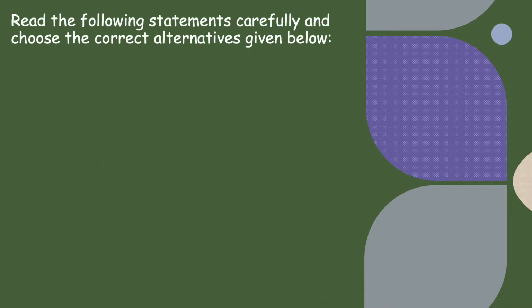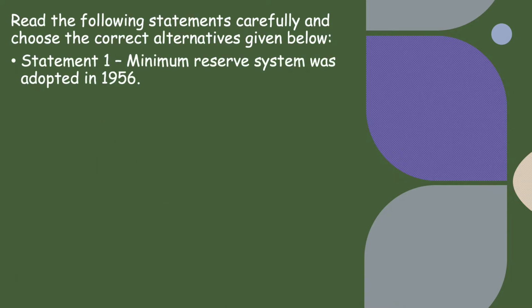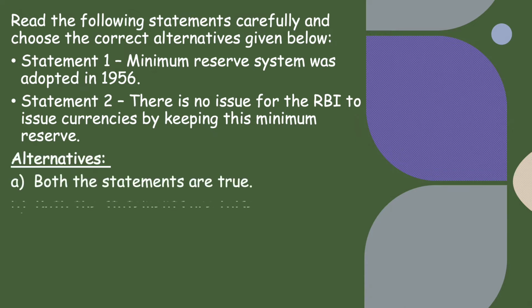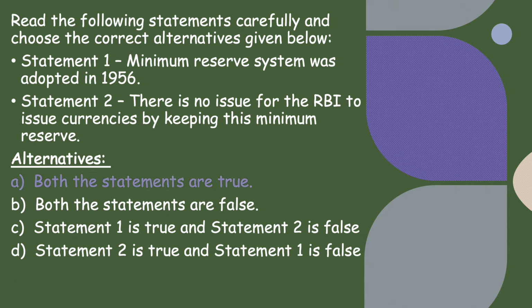Then we have read the following statements carefully and choose the correct alternative given below. Now in these statement questions you just need to identify whether they are true or false. There is no need to establish any reasoning behind it. Statement 1, minimum reserve system was adopted in 1956, which is correct. And statement 2, there is no issue for the RBI to issue currency by keeping this minimum reserve. This is also correct. After keeping a minimum reserve of rupees 200 crores, RBI can issue unlimited amount of currency. So out of the 4 alternatives, A part is correct.